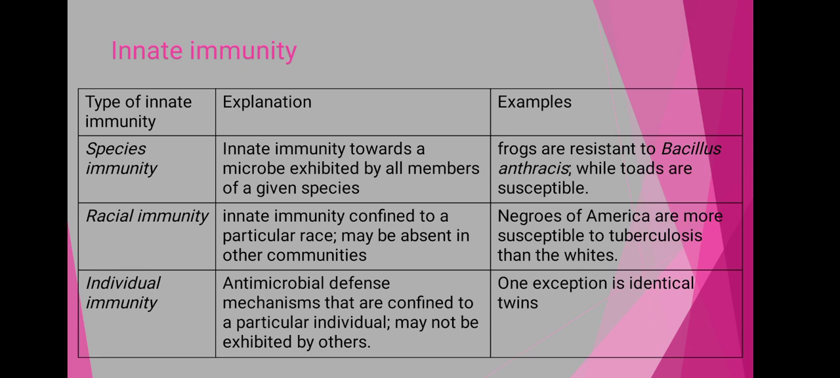Means if all the organisms of a species show resistance against a specific type of organism, what will we call it? Species immunity. For example, frogs are resistant to Bacillus anthracis, while the toads are susceptible. All of the frogs, being members of the same species, show resistance against that specific microbe, that is Bacillus anthracis. And the toads, which are members of a different species, are susceptible to that specific organism. It is the species immunity.